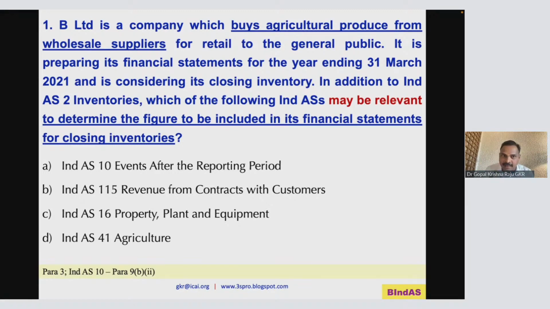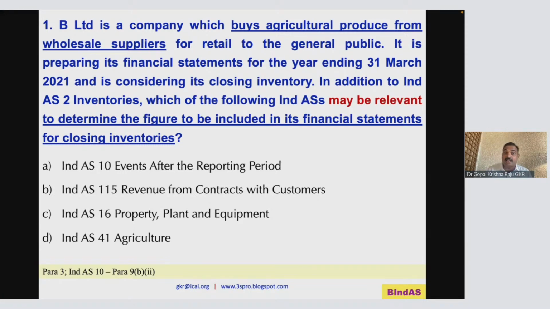Now, please understand what is considered here. It buys agricultural produce from wholesale suppliers for retail to the general public. So they buy the agricultural produce and they sell. While preparing financial statements, it is considering closing inventory.